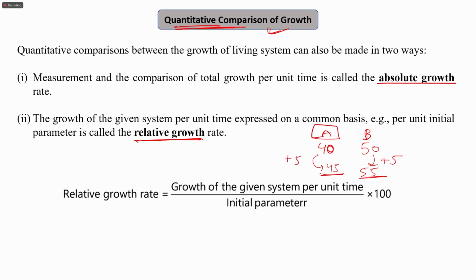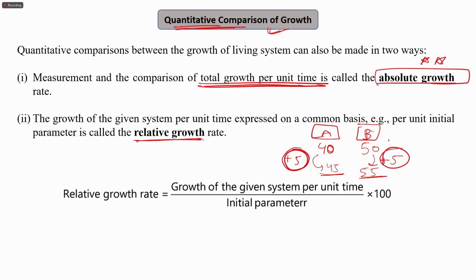And when I am talking about individual, I am talking about the absolute growth. Total growth per unit time. So the total growth per unit time in this case is also 5 and in this case is also 5. Therefore, the absolute growth is same in both of these organisms, but the relative growth.